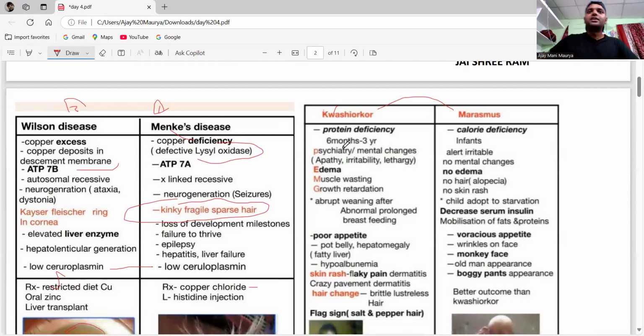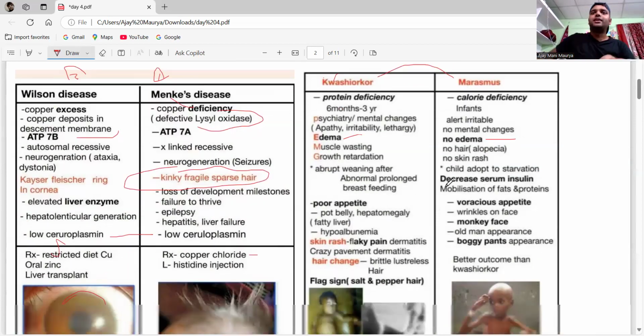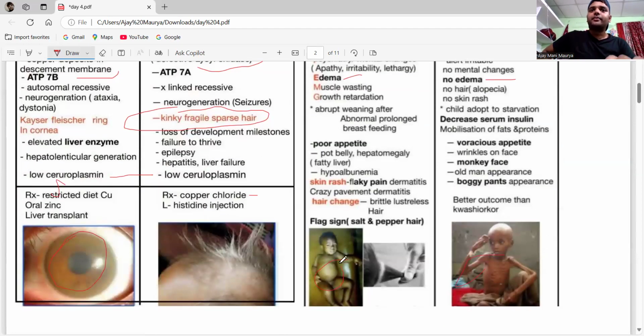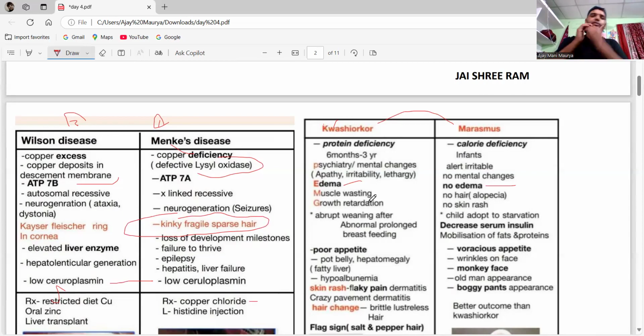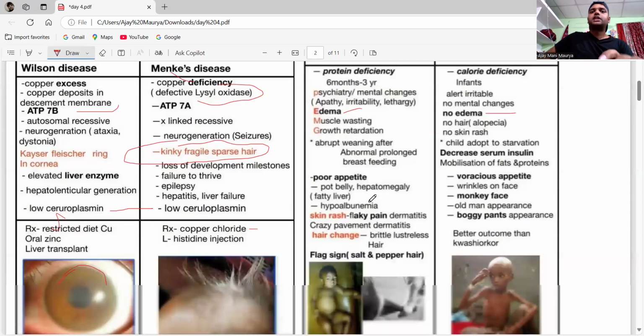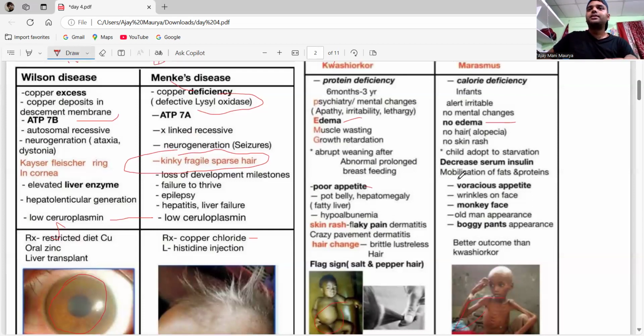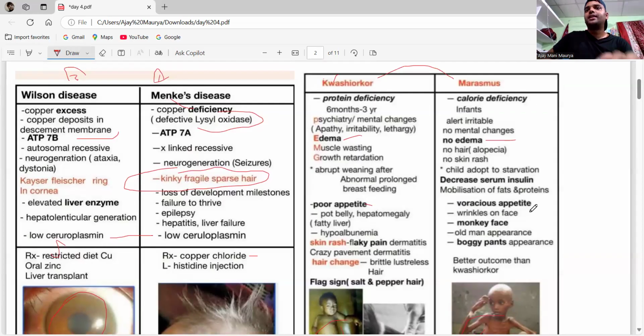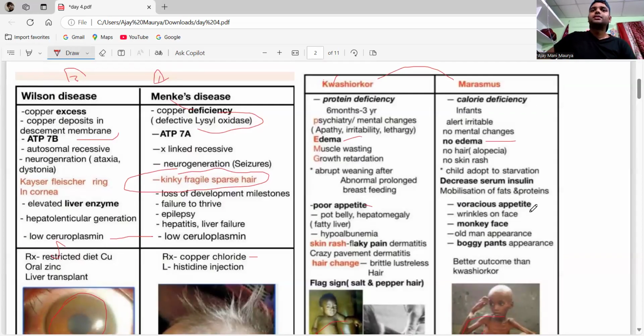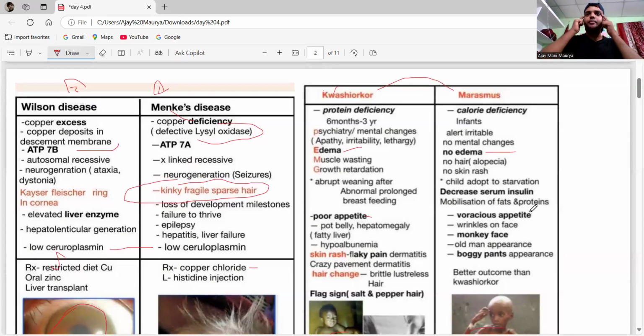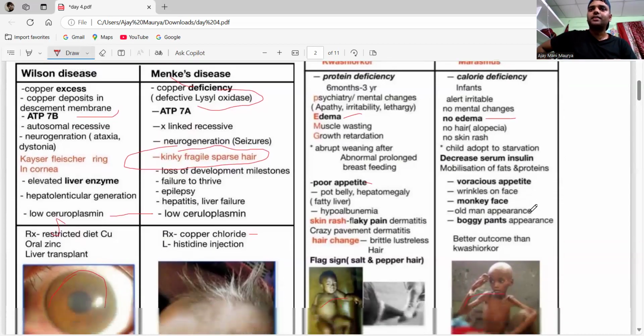There is going to be edema. That's why edema is the highlighting point here. There is edema in Kwashiorkor. In Marasmus, there is no edema. Because of the edema, he will look swollen and fatty. That's why there is poor appetite in Kwashiorkor, but Marasmus children will eat more, with voracious eating. Now these are very important, you have to remember them for Kwashiorkor and Marasmus.